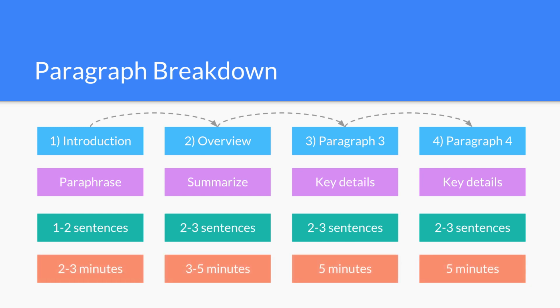Lastly, how much time to spend on each of these paragraphs. On the introduction paragraph, you should be spending 2 to 3 minutes. For the overview paragraph, you should be spending 3 to 5 minutes. And then for the remaining paragraphs number 3 and 4, you should spend 5 minutes on each of those paragraphs. So this will bring your total time up to 20 minutes, which is how much time you have to finish this essay. If you do have any leftover time, I suggest that you go back to your essay and spend that time to check your work.